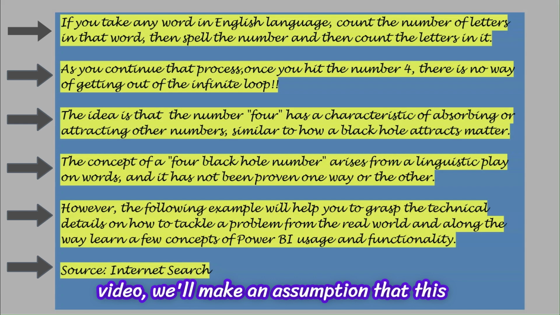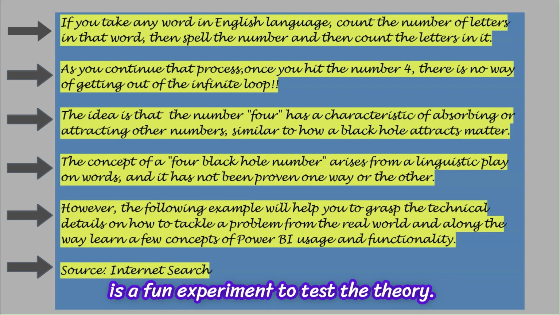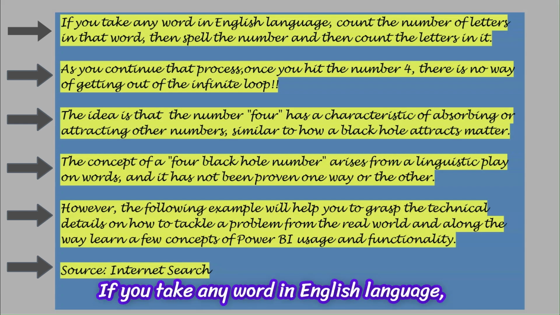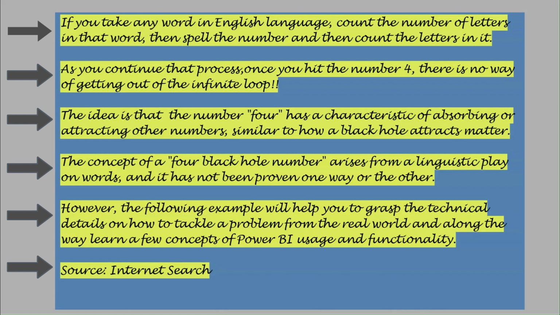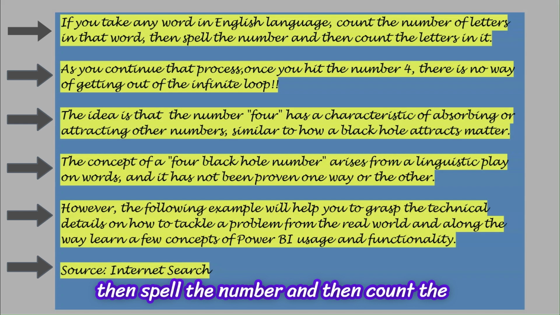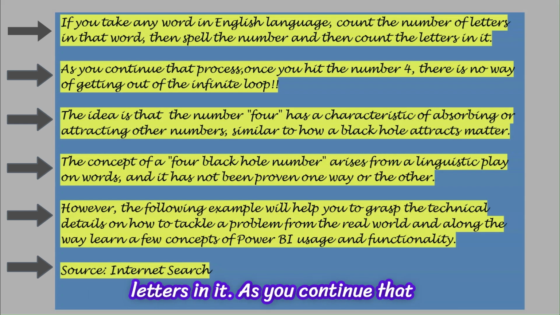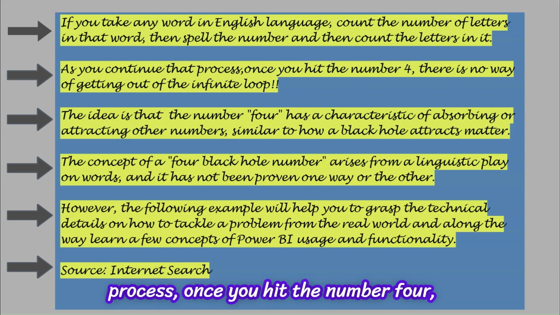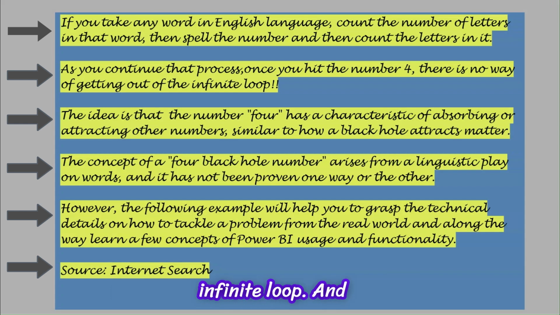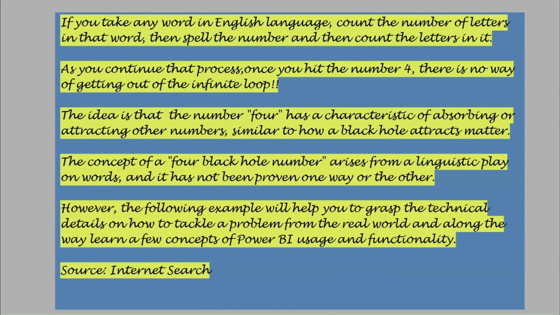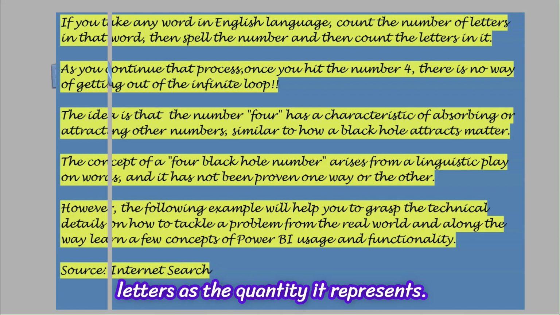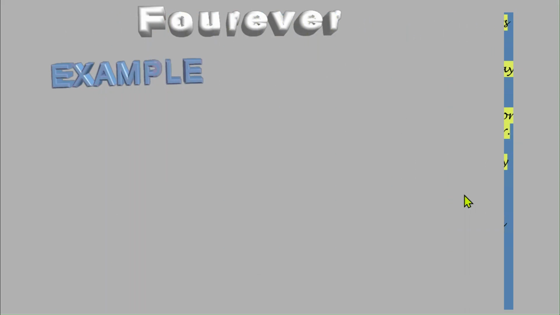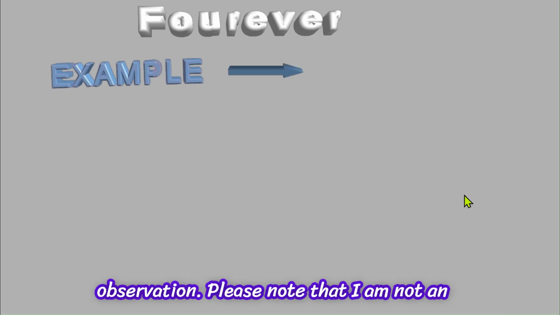In this video, we'll make an assumption that this is a fun experiment to test the theory. If you take any word in the English language, count the number of letters in that word, then spell the number and then count the letters in it. As you continue that process, once you hit the number 4, there is no way of getting out of the infinite loop. And in the English language, only the number 4 is spelled with the same number of letters as the quantity it represents. The verdict is still out there about this observation.